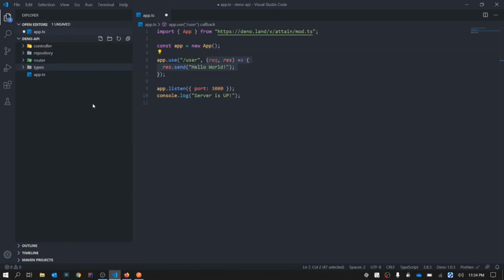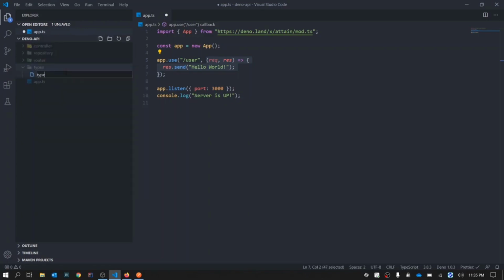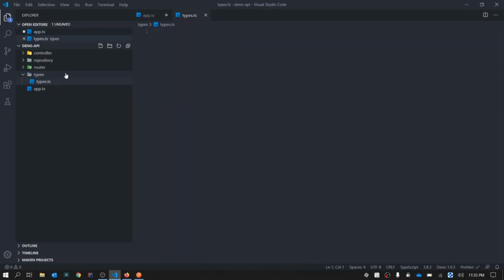The last folder is types. As you're using TypeScript, it is very important to have all your data typed, because if you're not using types, then it might cause a problem later on where you will not be able to understand what the type of the data is that you are going to use. So for that, you need to define all the types for the data. So we'll start with types now. We'll create a new file, say types.ts. Make sure you use TypeScript for all the extensions or else it will cause errors at the time of compilation.